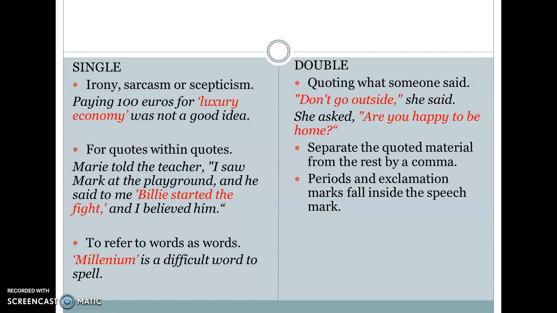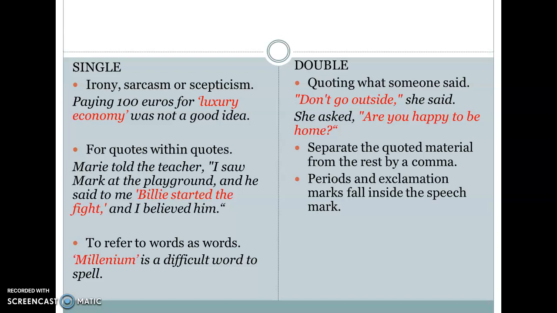Double quotation marks are preferred when we want to quote what somebody said. "Don't go outside," she said. She asked, "Are you happy to be home?" So this is very important to remember. We separate the quoted material from the rest with a comma.